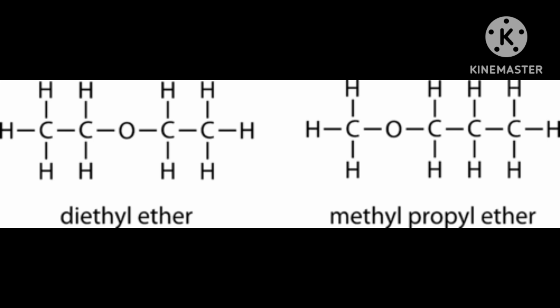And if it is mixed, one alkyl, the other propyl, or one alkyl, the other phenyl, then it is called mixed. Also one side ethyl, the other side methyl, not the same, then it is called mixed. When both side groups are not the same, it is called mixed or unsymmetrical.